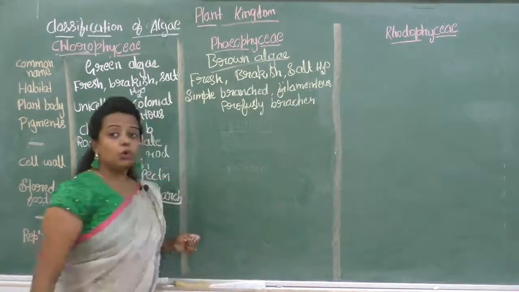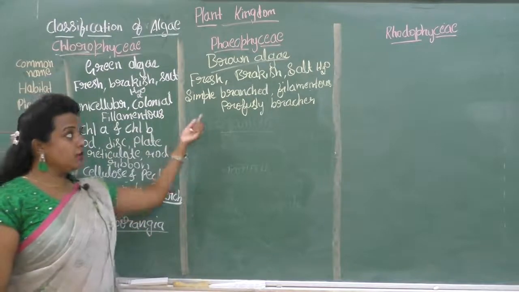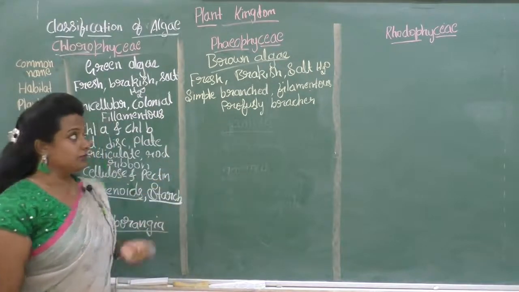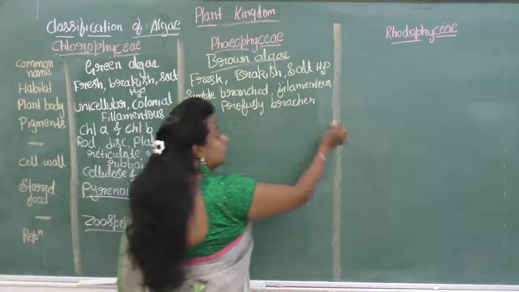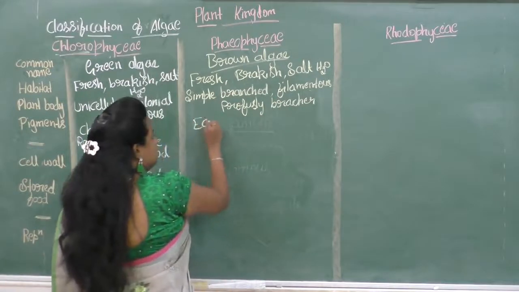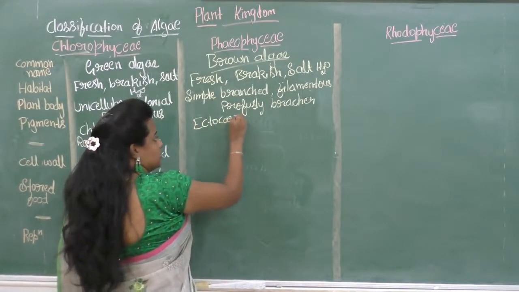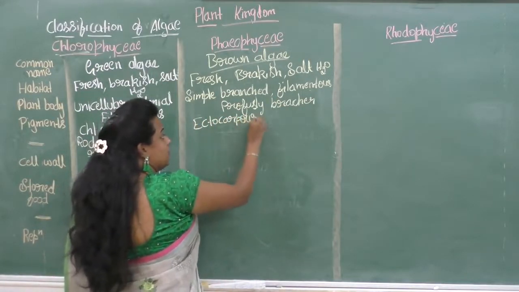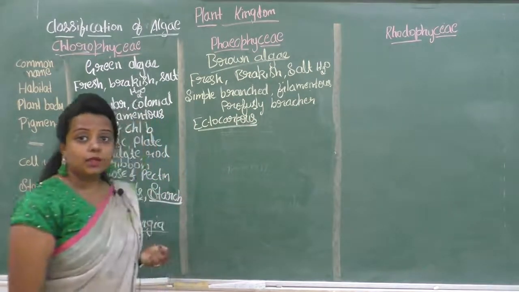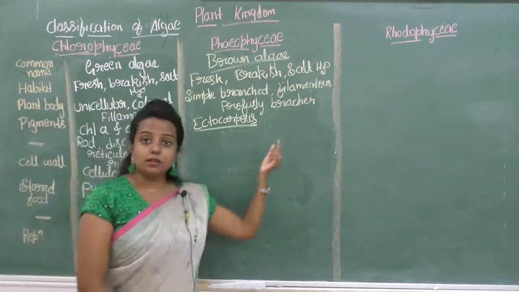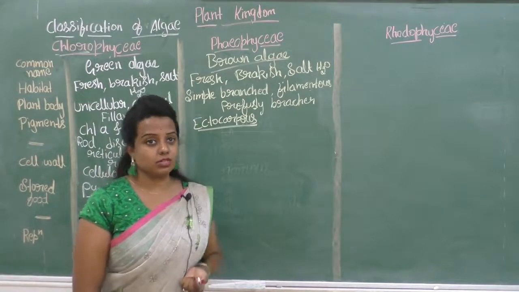For example, ectocarpus is simple branched. Filamentous means it is a thread-like structure.